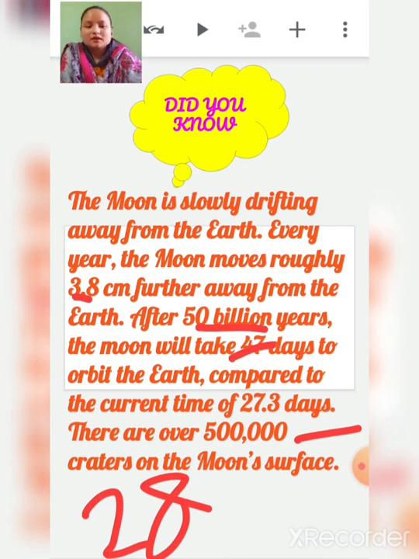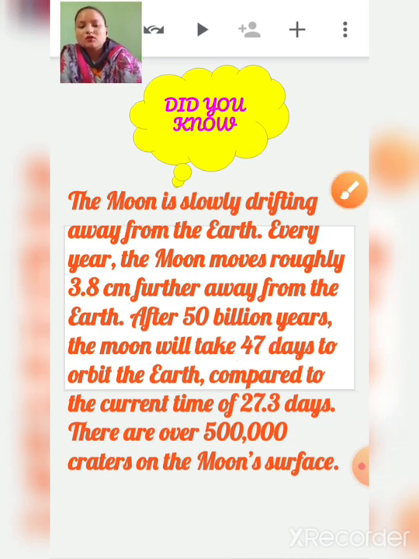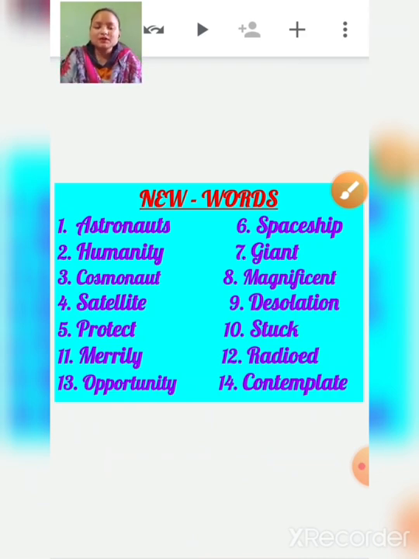Okay, so children, now before starting the chapter, you all know that we always discuss new words first, right? So now let's begin. The first word is astronauts.